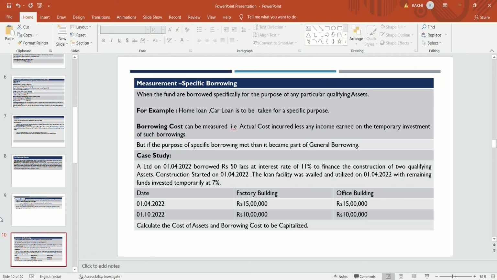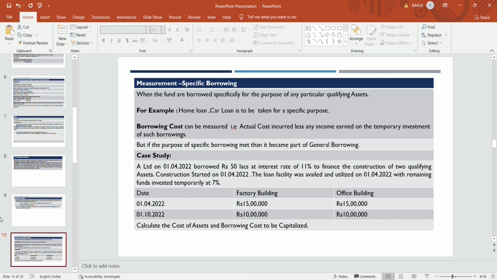And that cost is measured as the actual cost incurred less any income earned on a temporary investment of such borrowing. Suppose the company has taken a loan of 100 crores and utilizes only 50 crores, and the rest of the amount the company has invested in fixed deposits for a short term period and earns interest of 10%. So for that time period the company has parked the remaining amount to gain some income. That amount is to be reduced from the cost of borrowing.